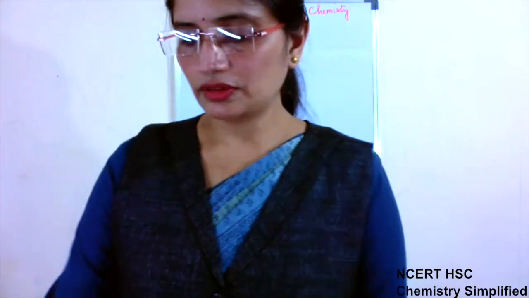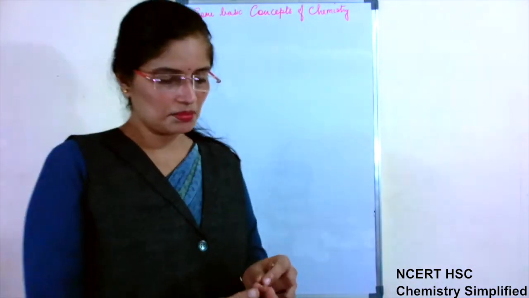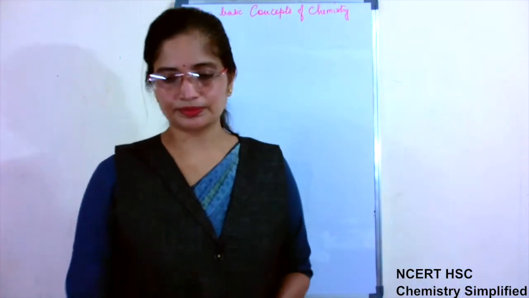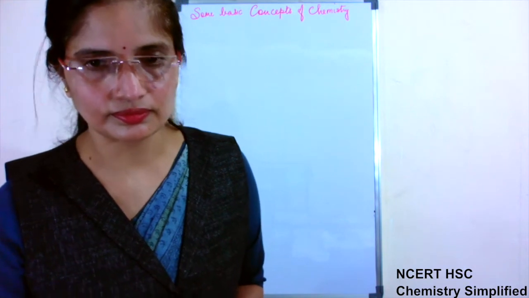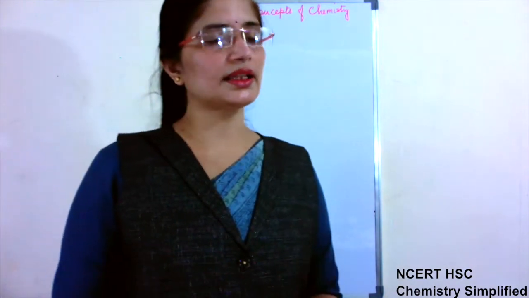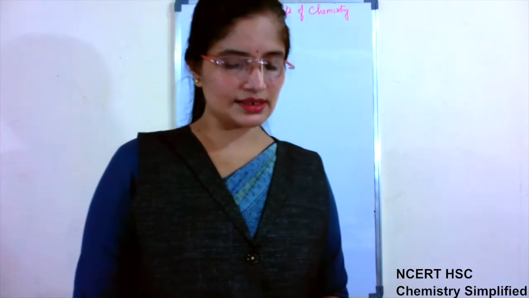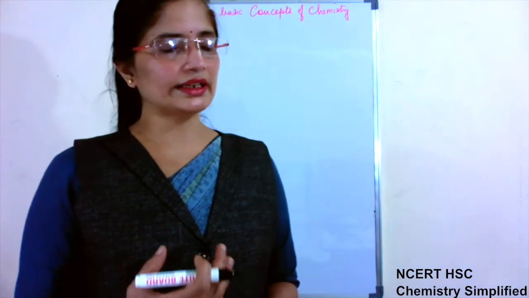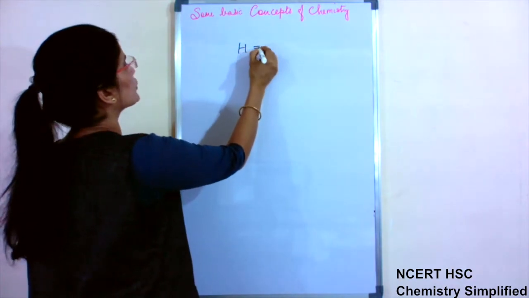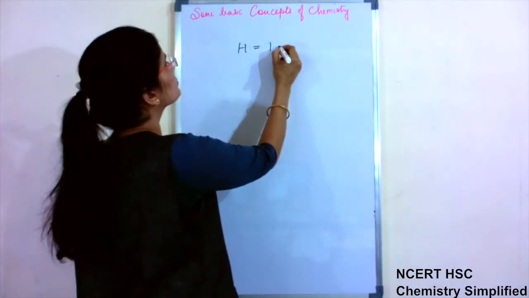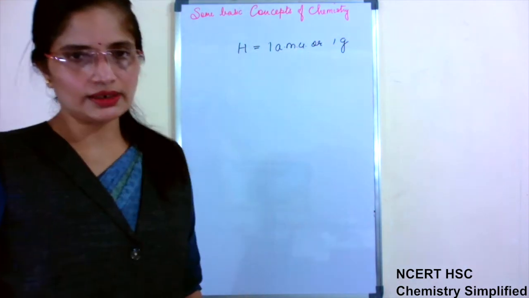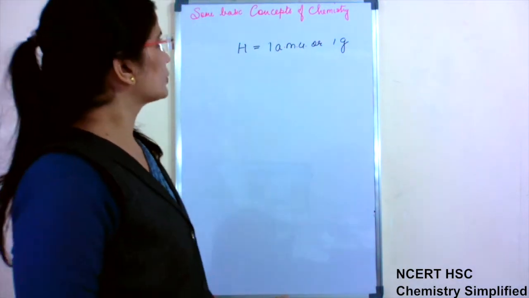So yesterday we were discussing atomic masses, and we had seen how we have assigned different elements relative atomic masses. This we have discussed yesterday. Now after assigning them relative atomic masses, as hydrogen is assigned relative atomic mass 1 AMU, or you can call it 1 gram also when you are taking it in grams. Okay, now